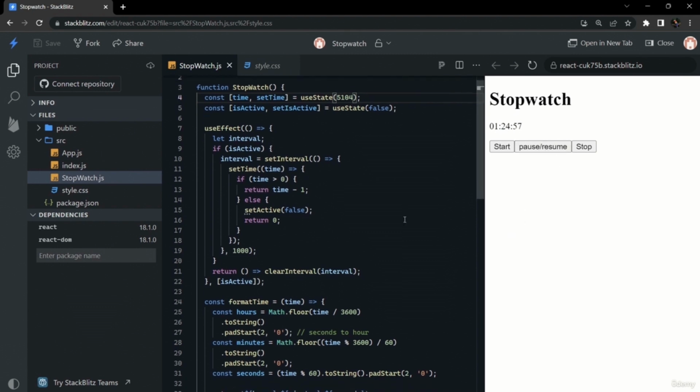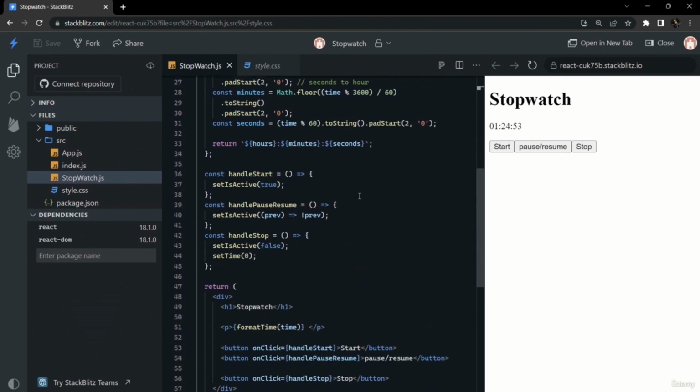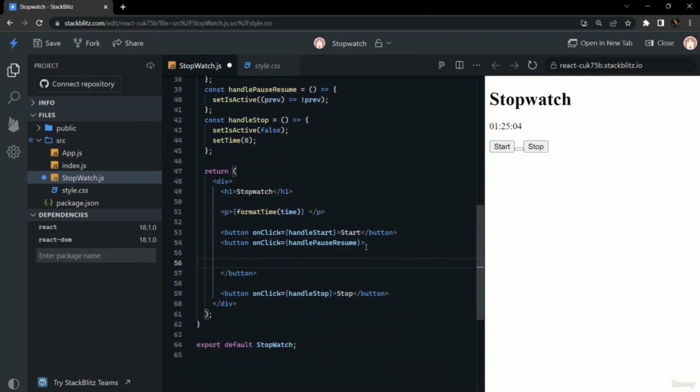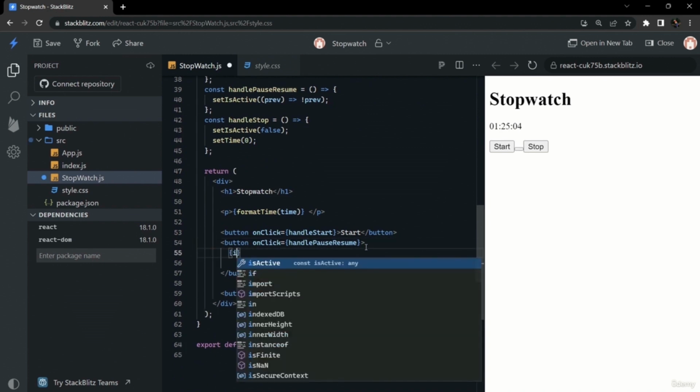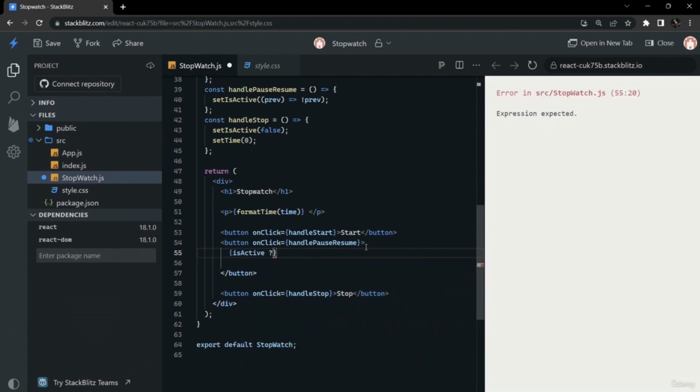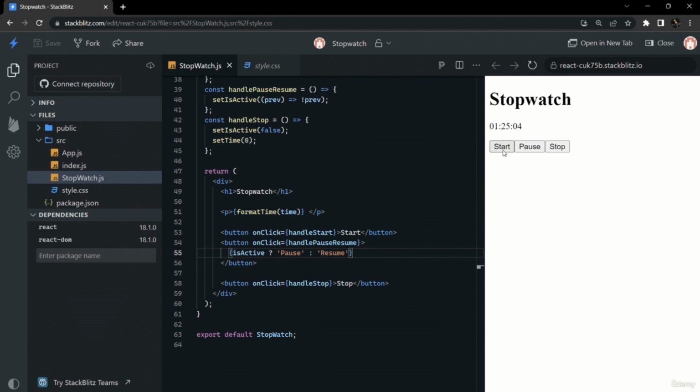Now this is the stopwatch that we have built, and you can add CSS if required, but I don't think it is required here. For the button we are writing pause and resume, so we can dynamically change the pause and resume button by using is active. If it is true, then pause will be displayed. If it is false, then resume will be displayed. This can also be done, but it is not really required. Depending on the interview, you can do this type of thing.